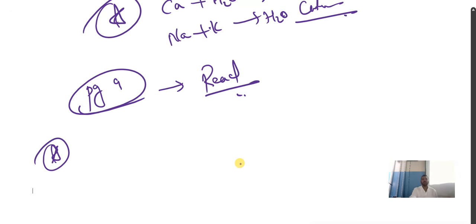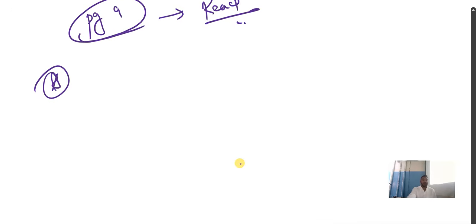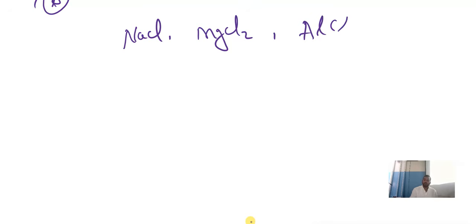And my heart is telling one more thing. It will come. That is formation of sodium chloride molecule. Formation of sodium chloride, magnesium chloride, aluminum chloride. My heart is telling this may come. Any one out of this. And my heart is also telling one more thing.